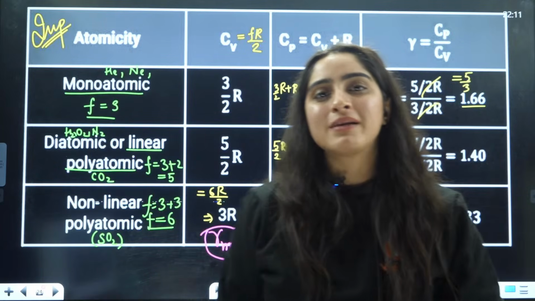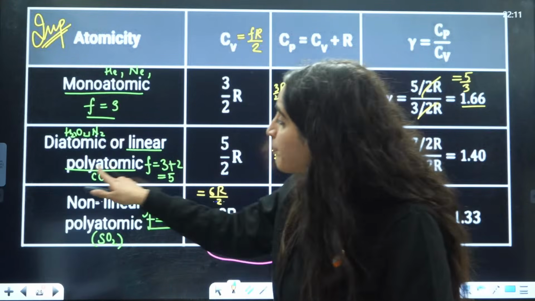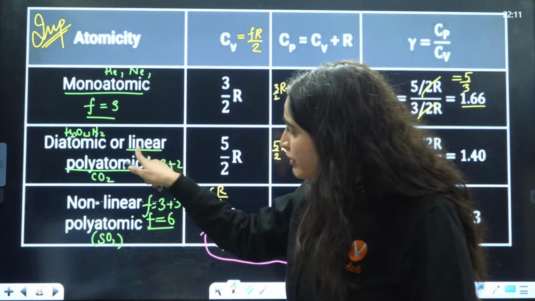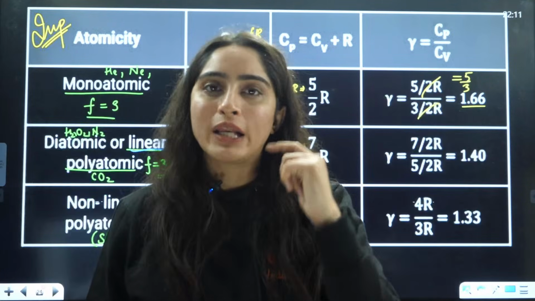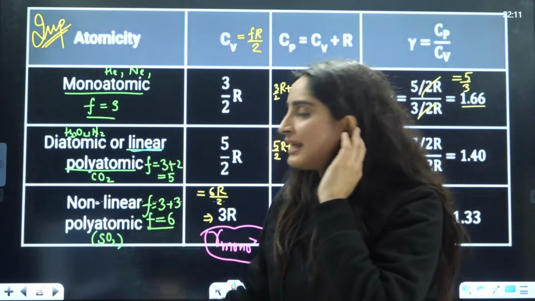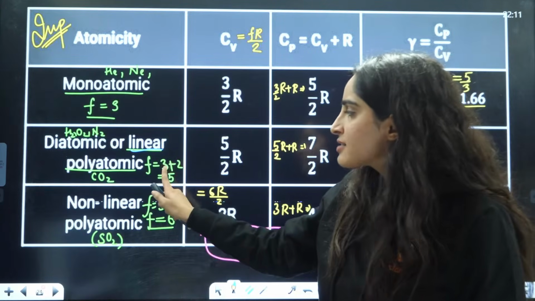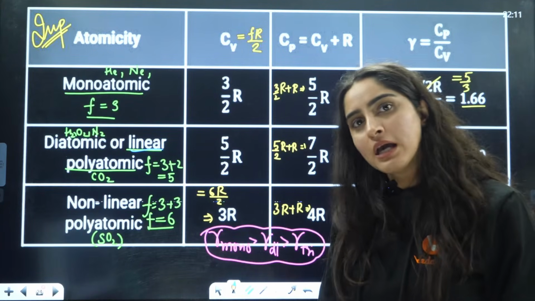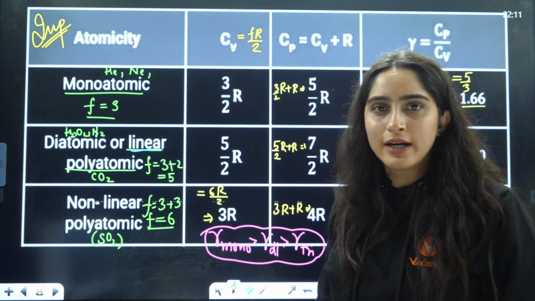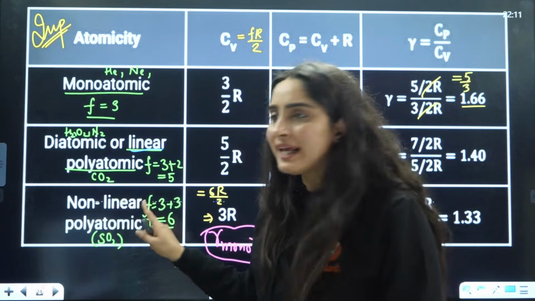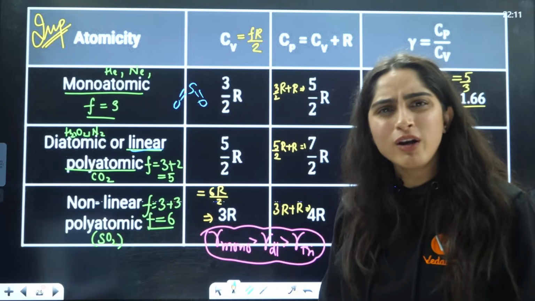Diatomic gases, meaning H2, O2, N2, or polyatomic gases which are linear, like carbon dioxide, which is a linear gas but polyatomic, will have 3 plus 2, that is 5 degrees of freedom. 3 is translational, 2 is rotational. We don't consider vibrational degrees of freedom here. Non-linear polyatomic, like SO2. SO2 is not a linear molecule, it is a non-linear molecule.